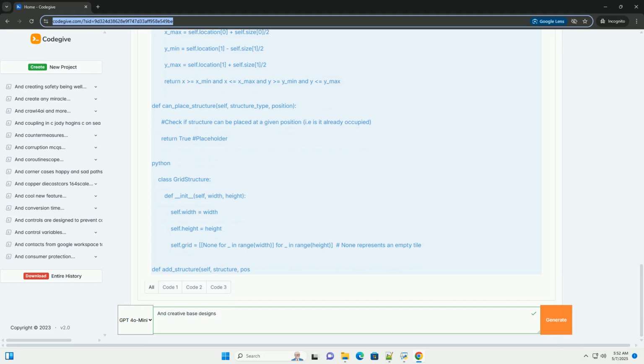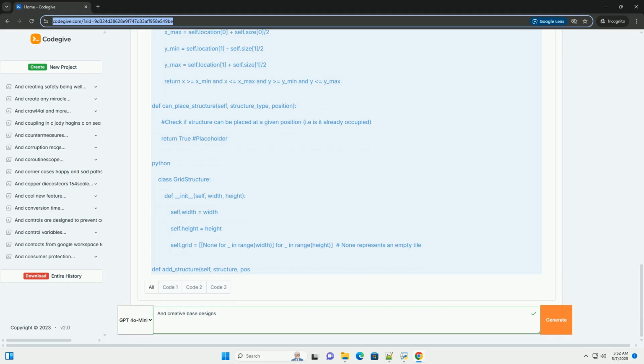Color palette: use a consistent color palette to create a cohesive look. Material selection: choose materials that match the theme, for example stone for a castle, metal for a space station. Symbolism: incorporate symbolic elements into the design, for example a central tower representing power, gardens representing harmony.